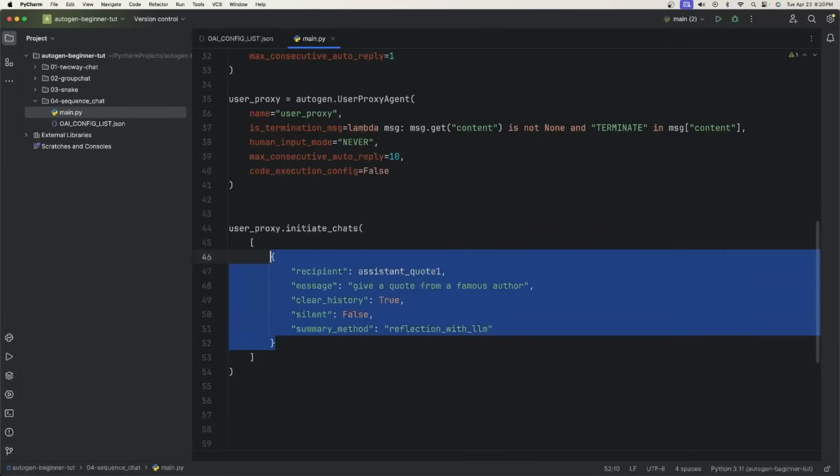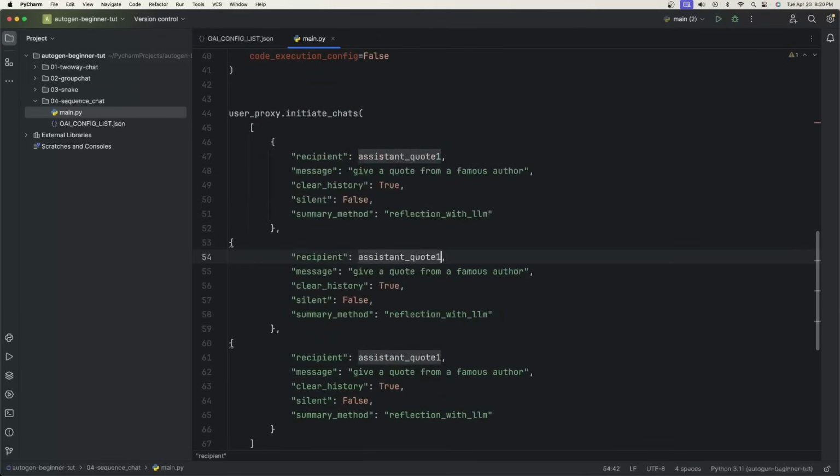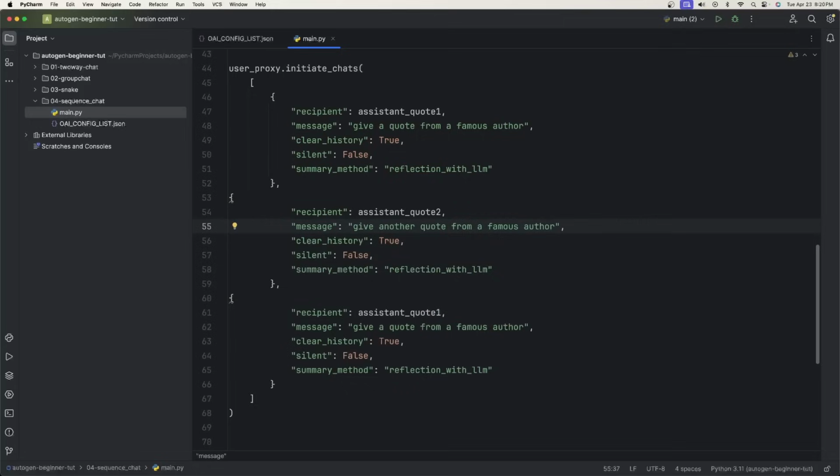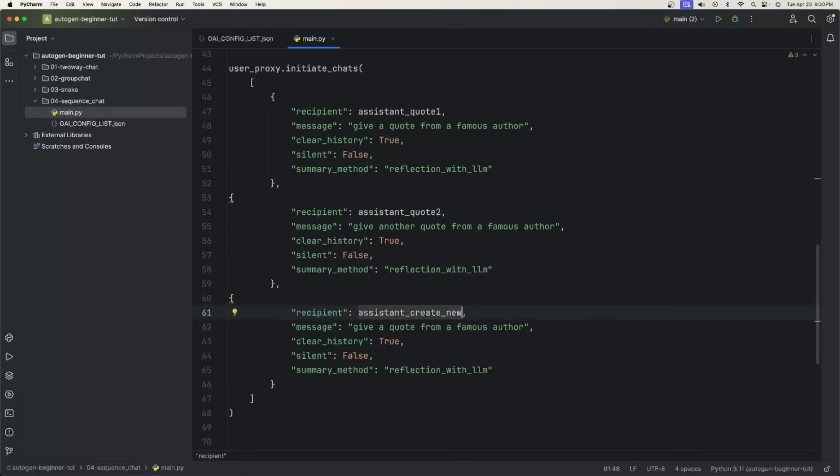What I'm going to do now is just copy and paste this two more times because we have a total of three agents. Okay, so I know that the second one is assistant quote 2. I'm going to say give another quote from a famous author. And then for the third recipient, this is going to be assistant create new. So I want the first one to get a quote, the second one to get another quote, and then the third one, I want to create a brand new one. So for the message here, we'll say, based on the previous quotes, come up with your own. Okay, and that's it. Now we're done.